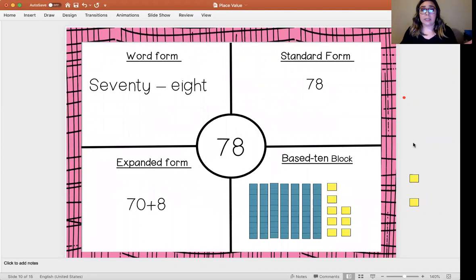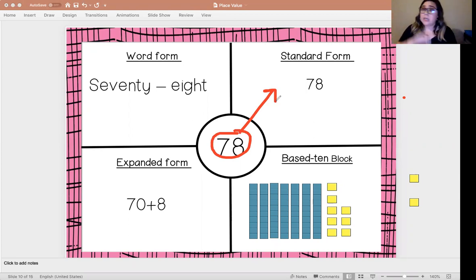Now, let's go ahead and look at this first number. The first number that I have is 78, okay? When I'm just writing a number in its digits, that is standard form, my friends. I always tell my class, what is standard form? You just write the number. That's it. Nothing fancy. You don't have to spell it out.